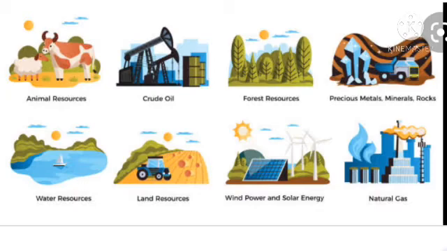Natural resources became valuable only when they were able to convert them into useful products. Without converting them into useful products, they had no value. But all these things have value nowadays.